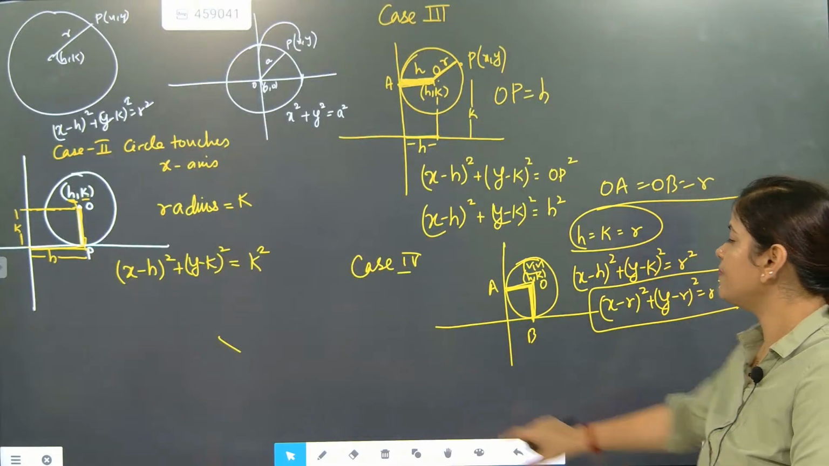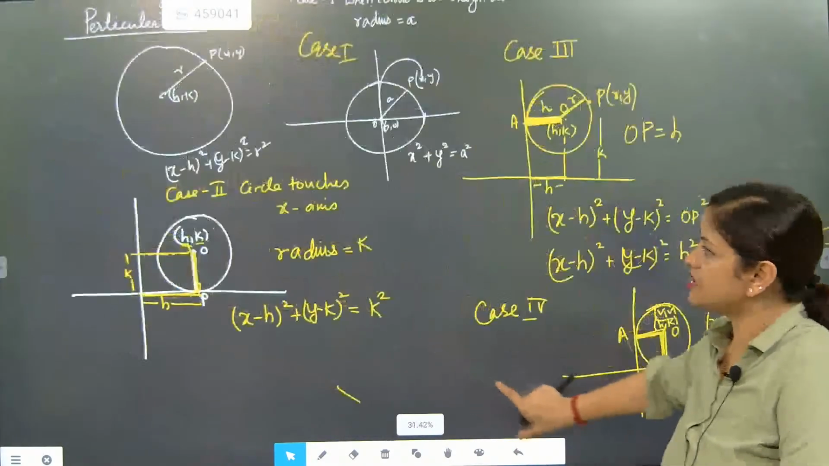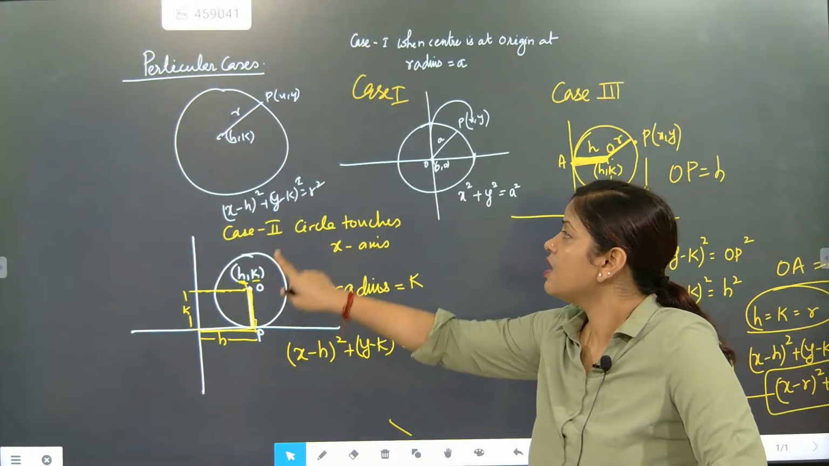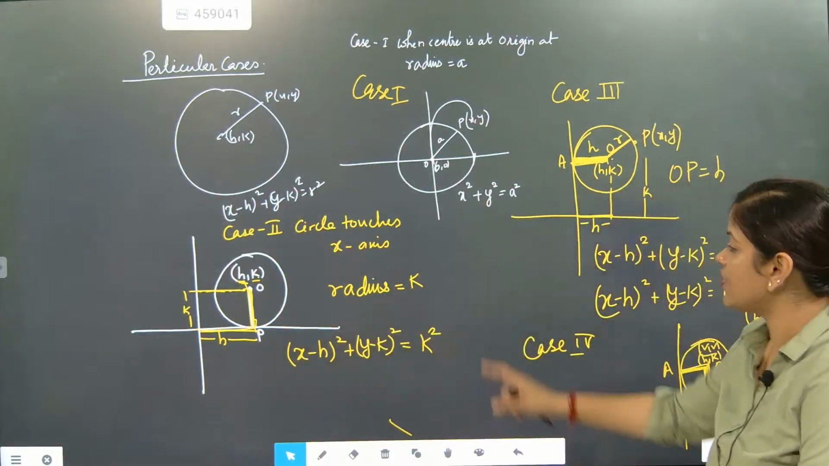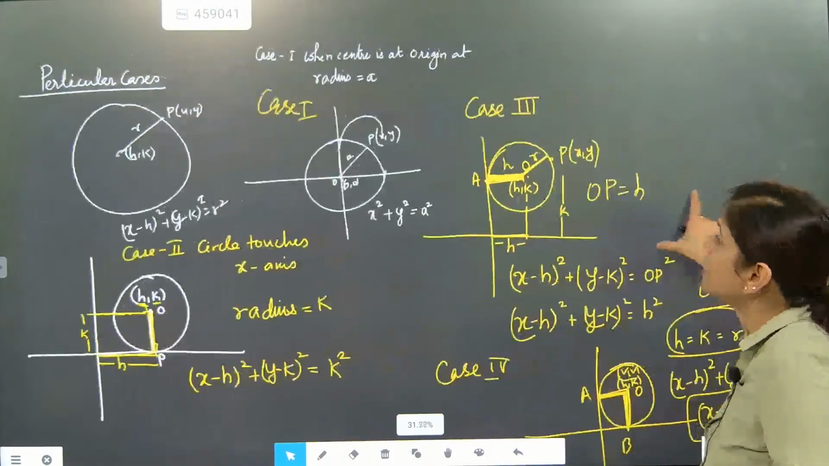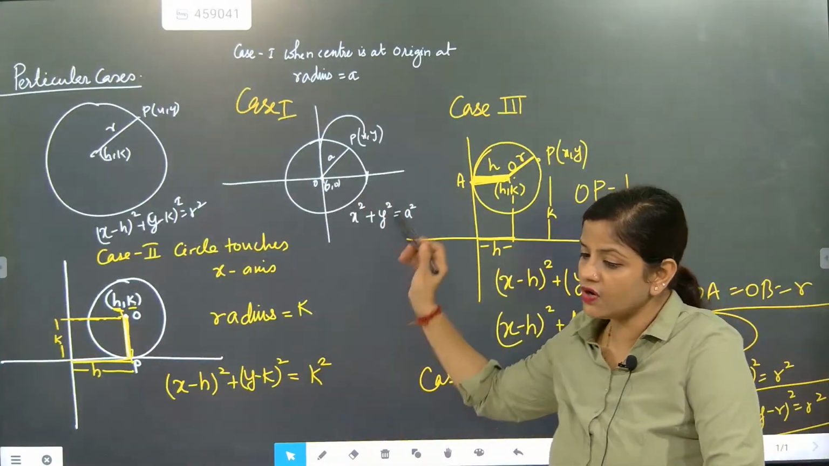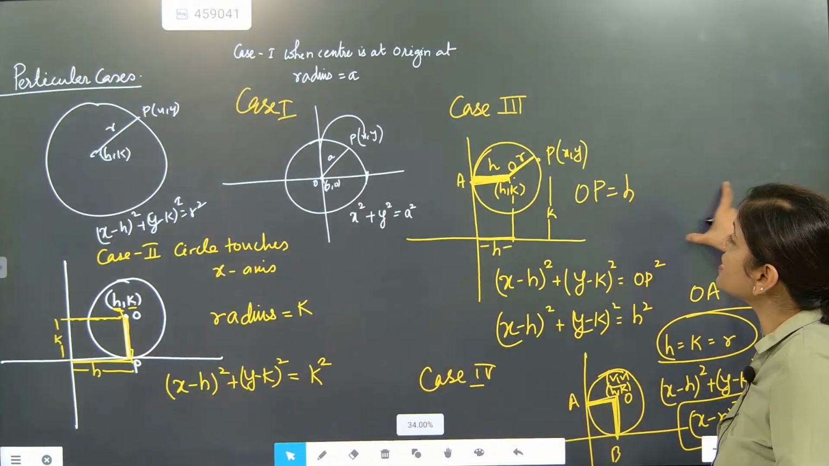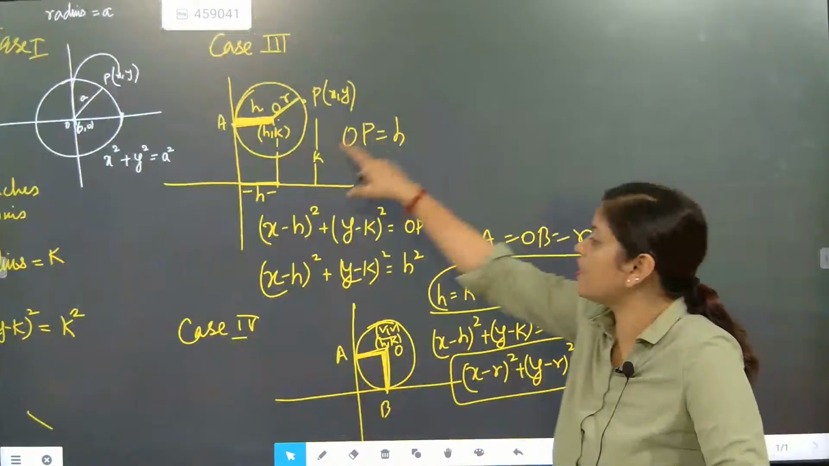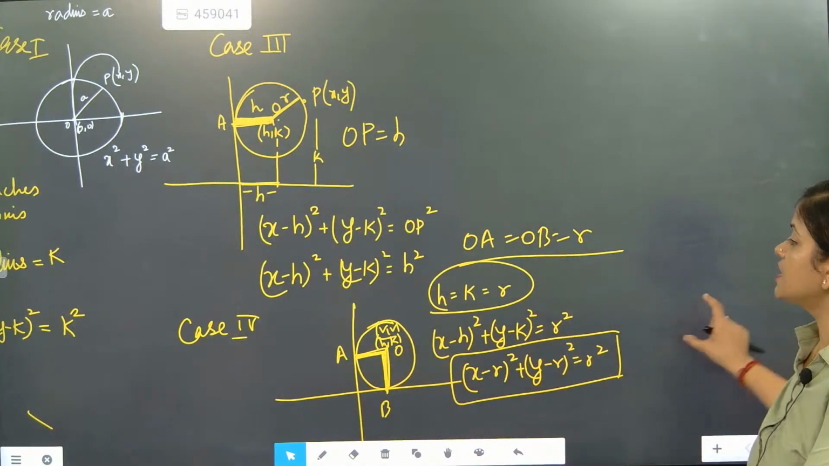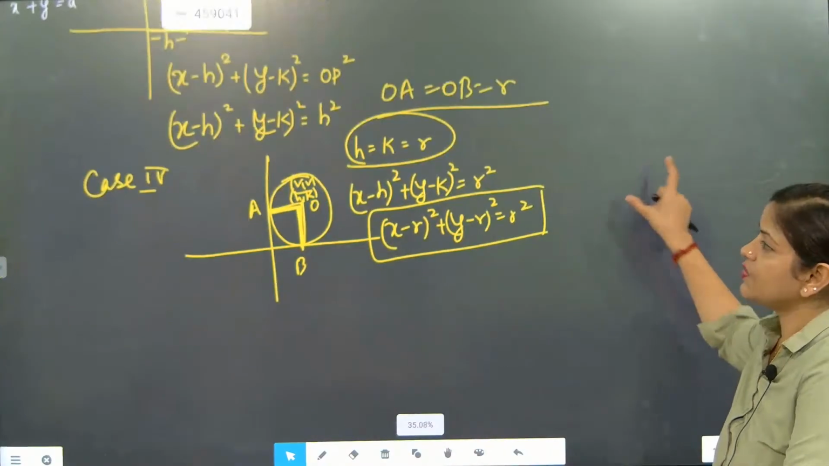Case number 1 was when the general equation was this one. Then we studied when the circle touches the x-axis, and we got an equation. When the circle has its center at the origin, we got one equation. When the circle touches the y-axis, we got one equation. When the circle touches both the axes, we got one equation.